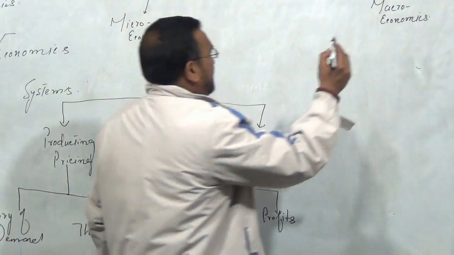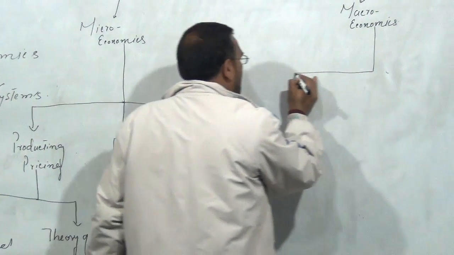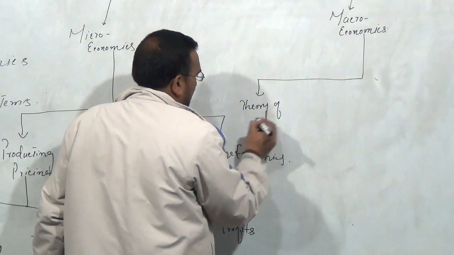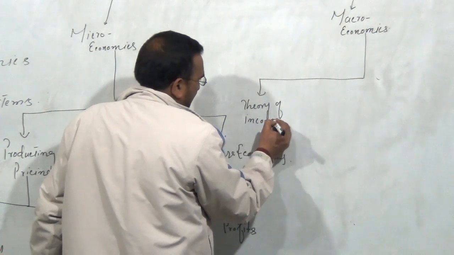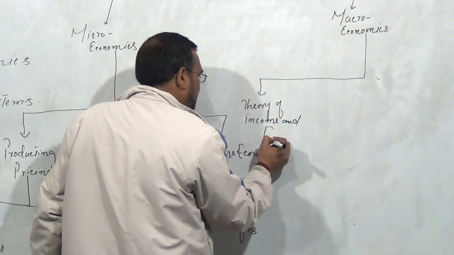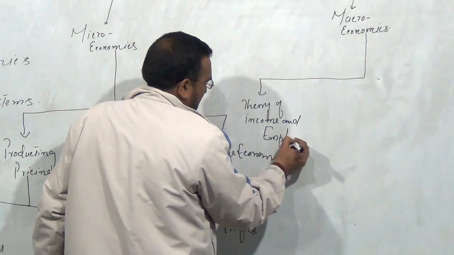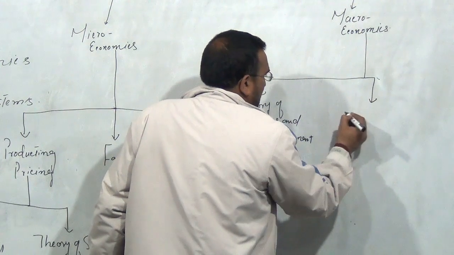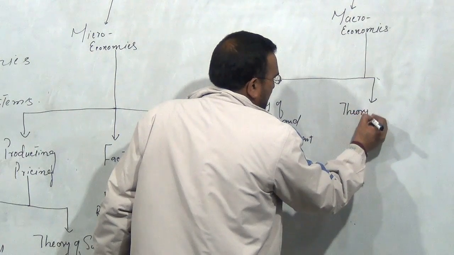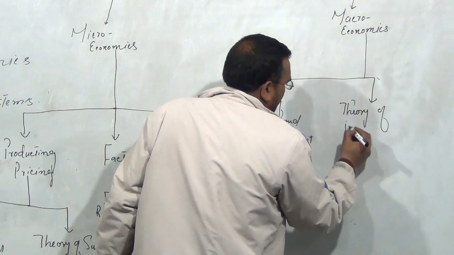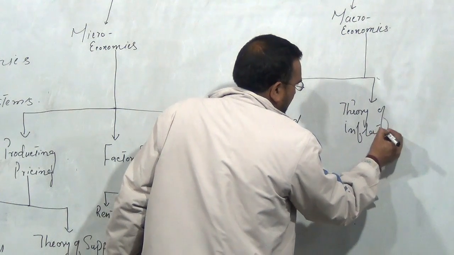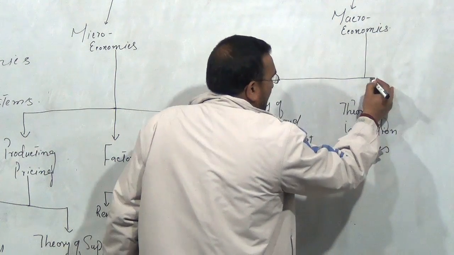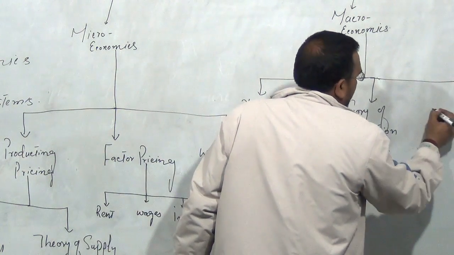In macroeconomics, we study theory of income and employment, theory of inflation and prices, and then we have theory of distribution.